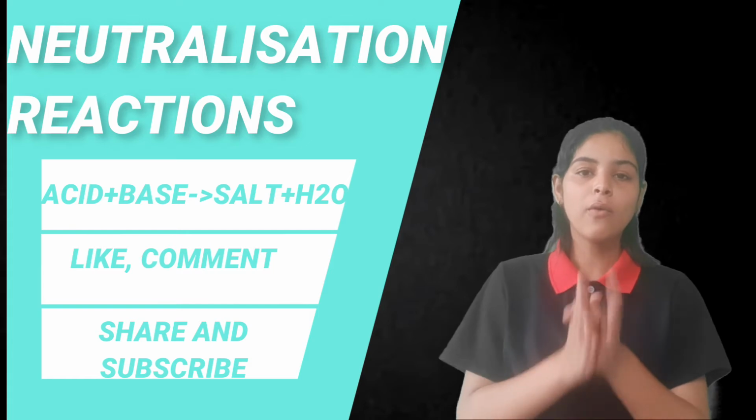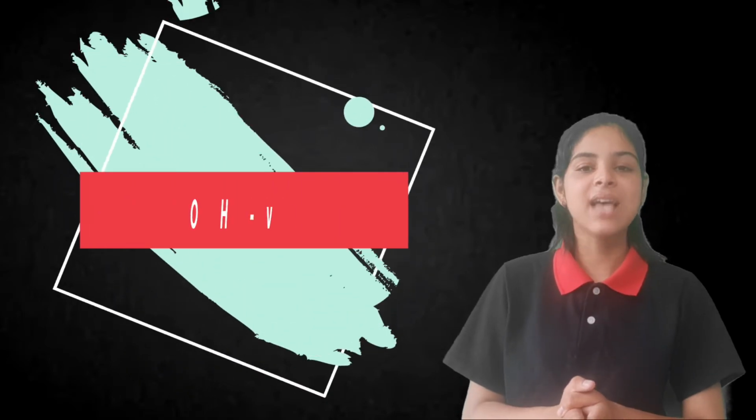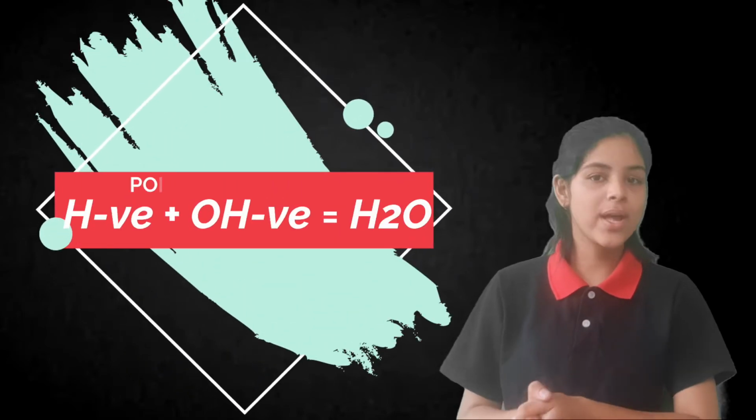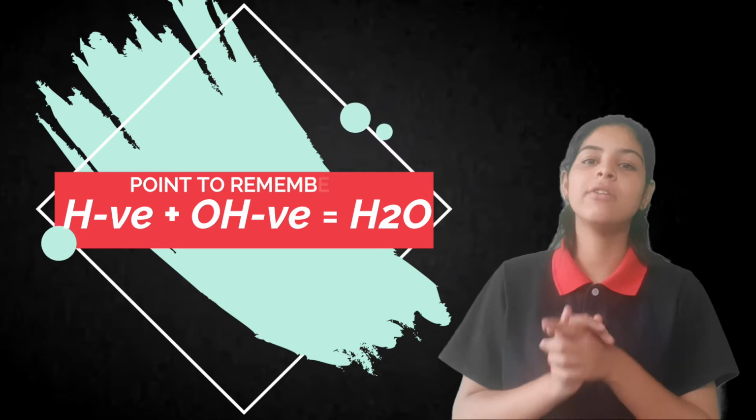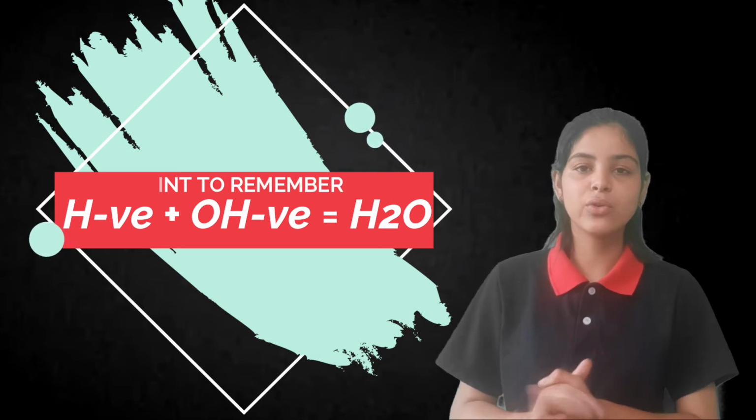Over here there is one very important point to keep in mind: H plus ions, when they react with OH negative ions, will always form H2O. Now I will give you the explanation.